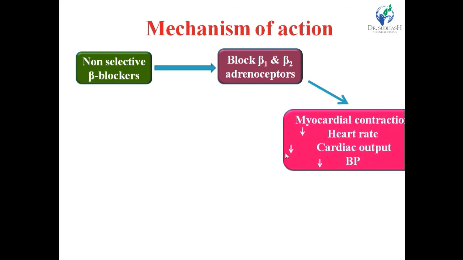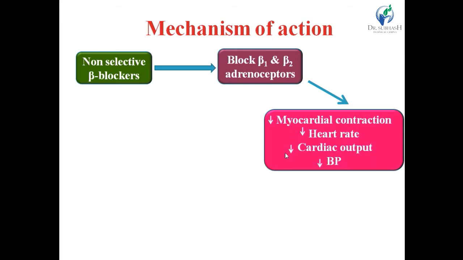They decrease myocardial contraction, that is, force of contraction, which is known as the negative inotropic effect. They also decrease heart rate and cardiac output, and ultimately help to reduce elevated blood pressure.